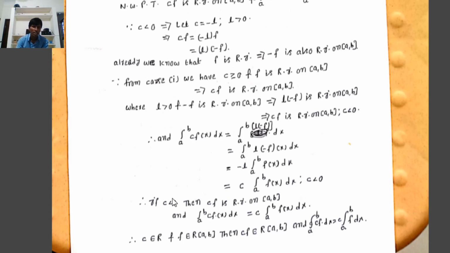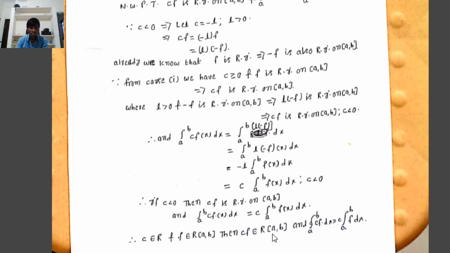Therefore, in any case, whether c is greater than 0, equal to 0, or less than 0, if c belongs to R and f is Riemann integrable on the closed interval [a, b], then cf is Riemann integrable on the closed interval [a, b].